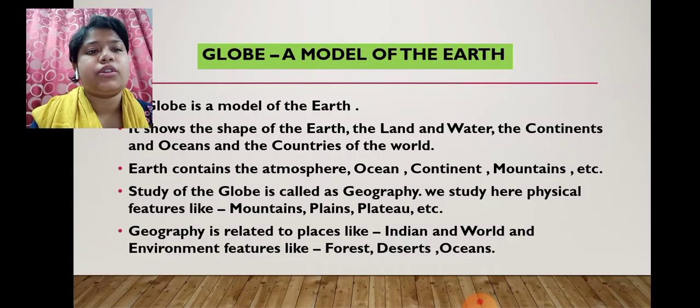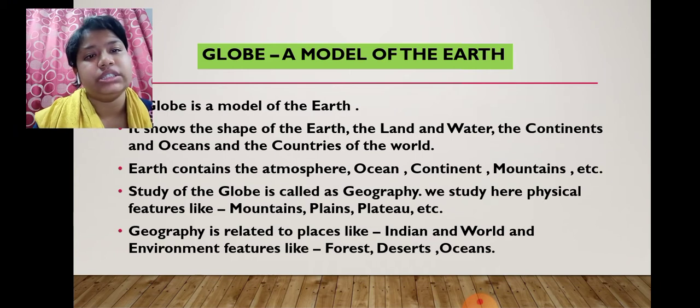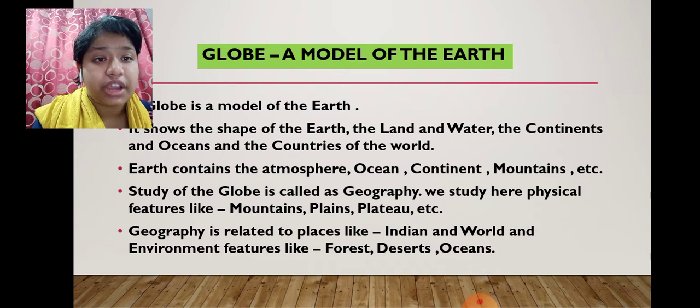So basically, a globe is a model of the earth. It shows the shape of the earth, the land, the water, the continents, the oceans and the countries of the world. Earth contains the atmosphere, oceans, continents, mountains, etc. The study of the globe is called geography.